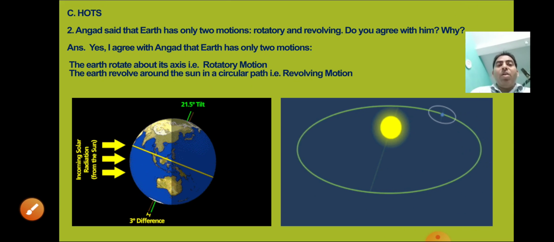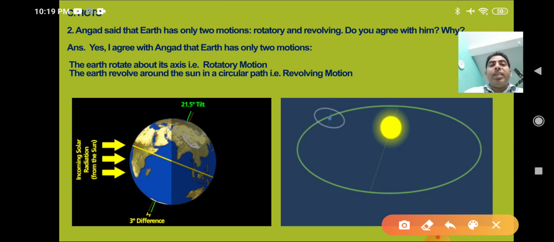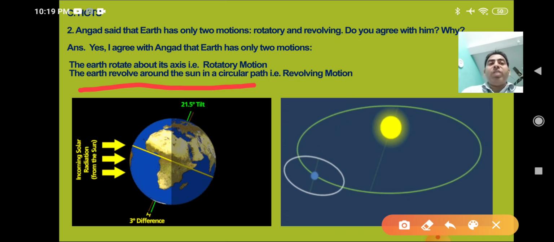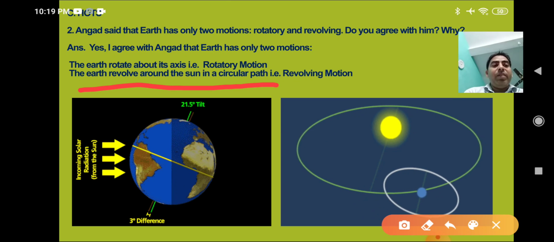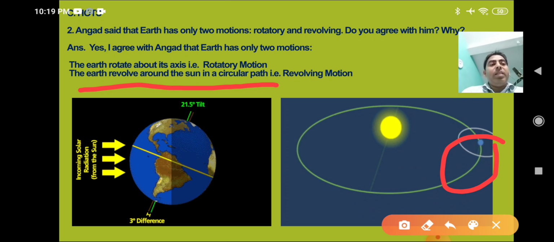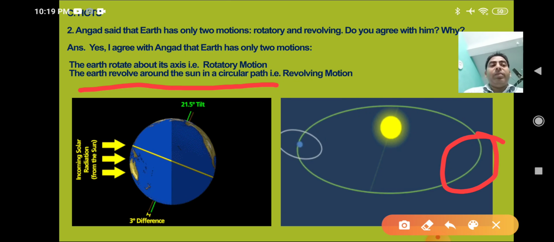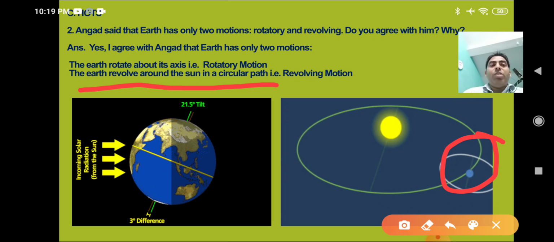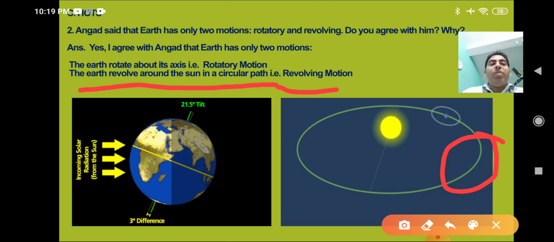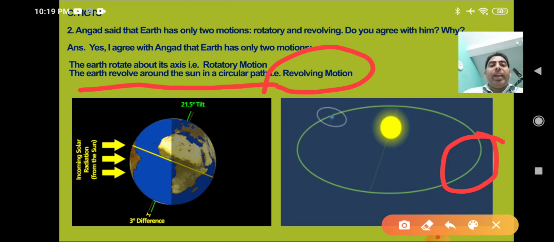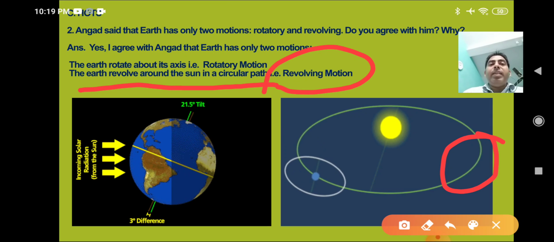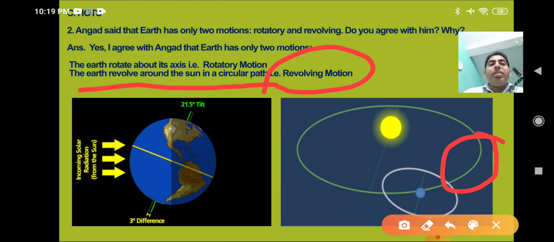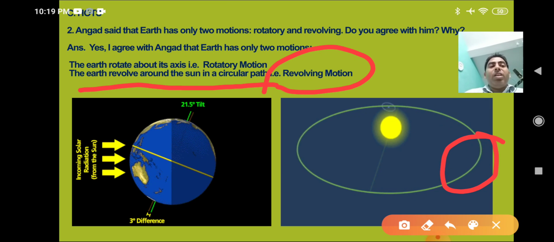Now another example we can see here is that the earth moves around the sun in a circular path. Here you can see the earth is revolving around the sun. So here the motion is revolving motion. Finally it is said that the earth has two motions, that is rotatory and revolving.